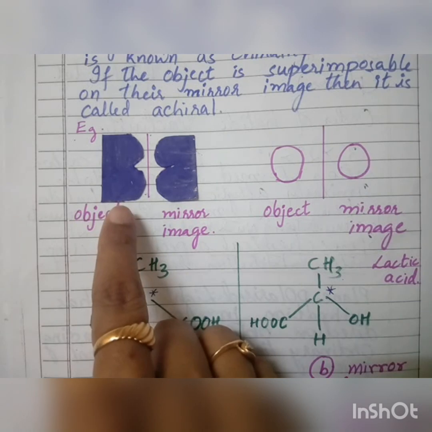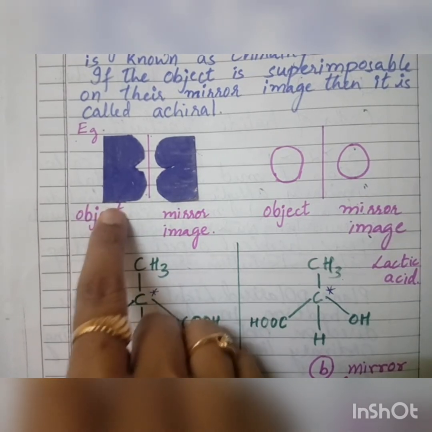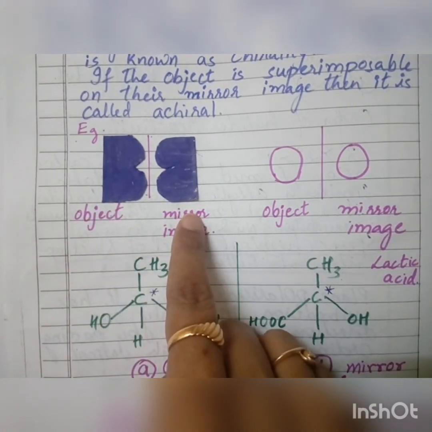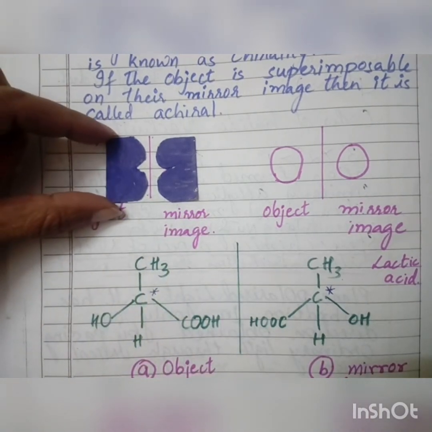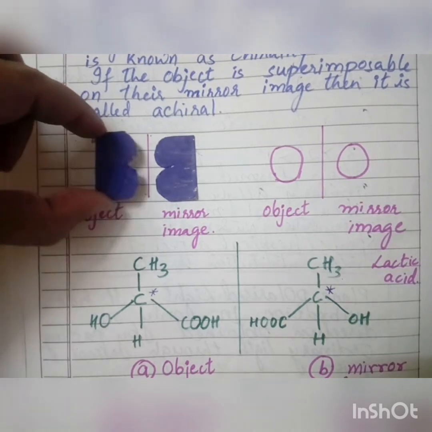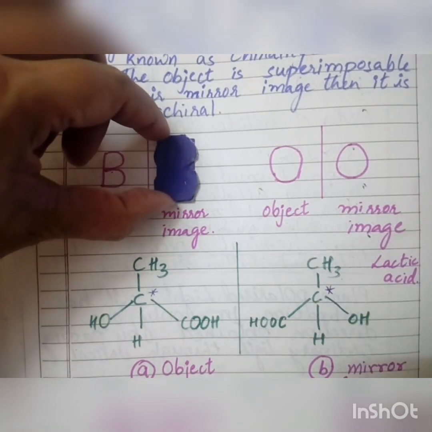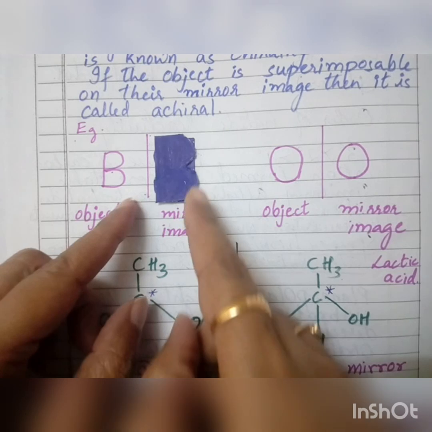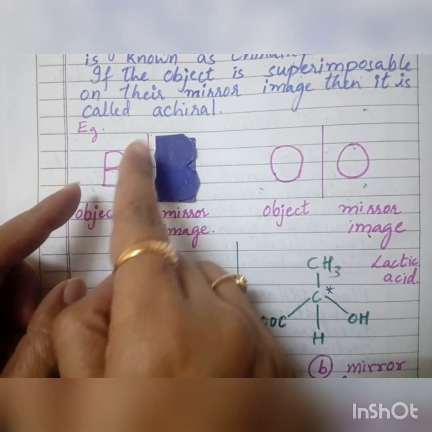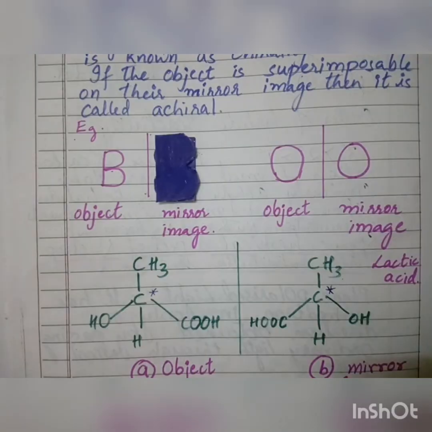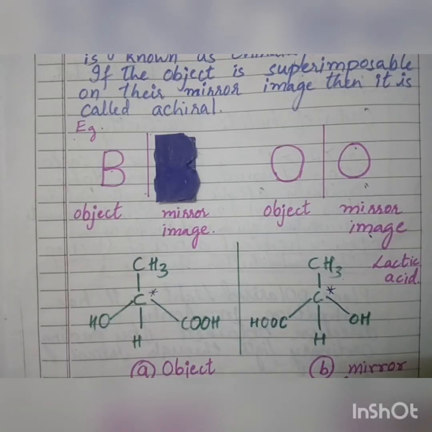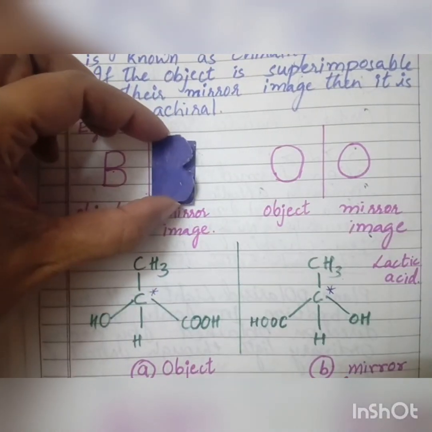ಹೌದಾ? Now let us consider this is our object. This is the mirror image of that object. Now if I take this letter B and if I am going to place it over this one, you can see that this B is this side and the below one is towards this side. Okay, so is it superimposing? It is not superimposing. So such a type of the image which is non-superimposable.